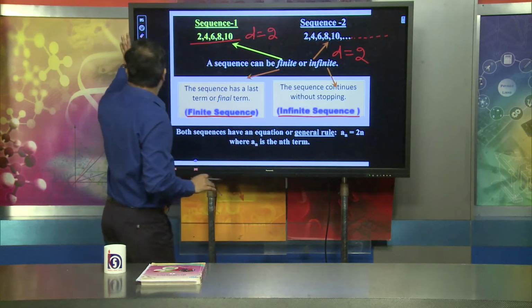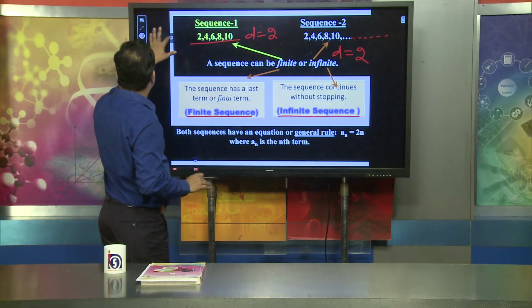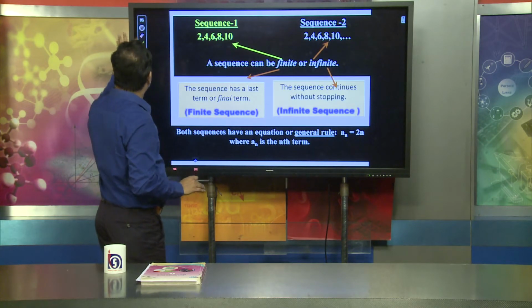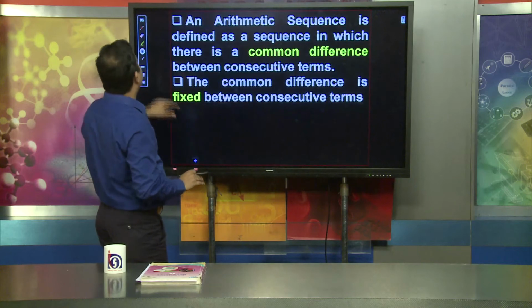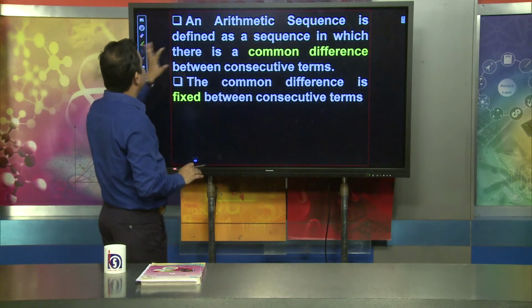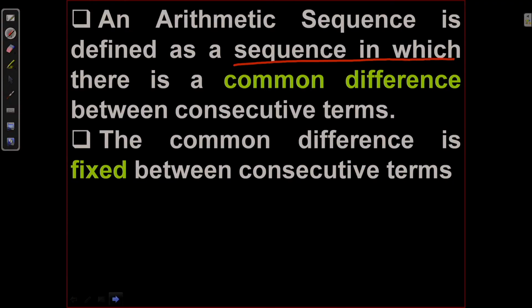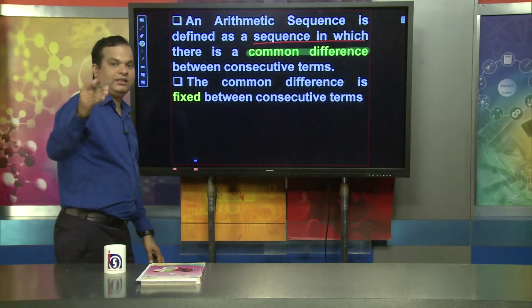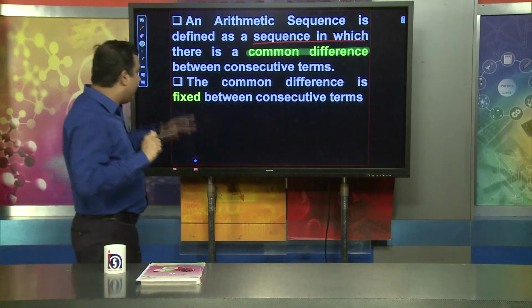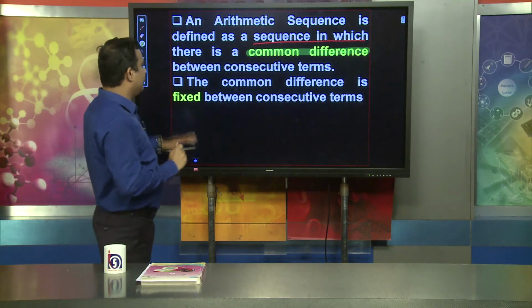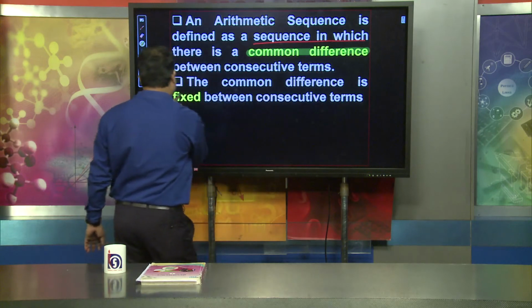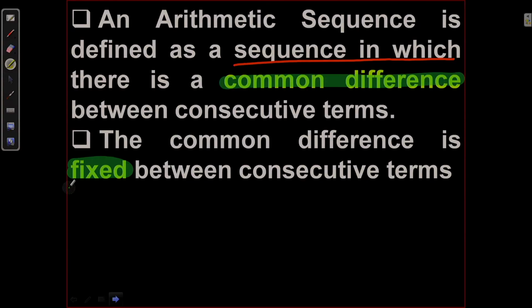When talking about the arithmetic sequence, very simply, the arithmetic sequence is defined as a sequence in which there is a common difference. The first characteristic is that a common difference is there. And the second is that the common difference is a fixed quantity.